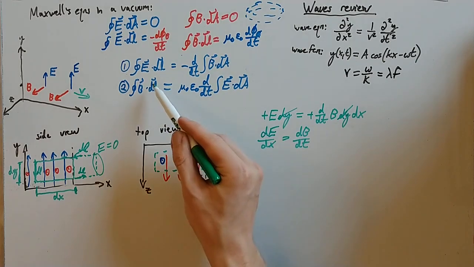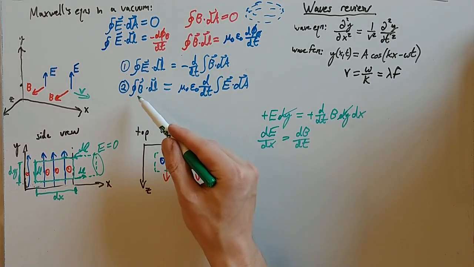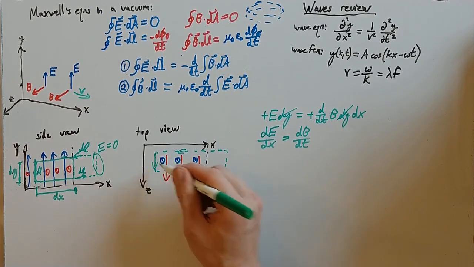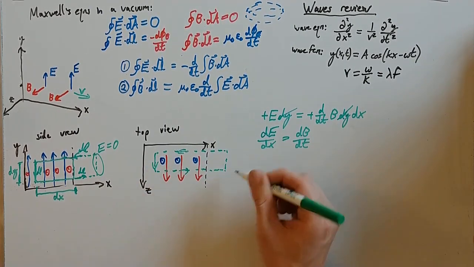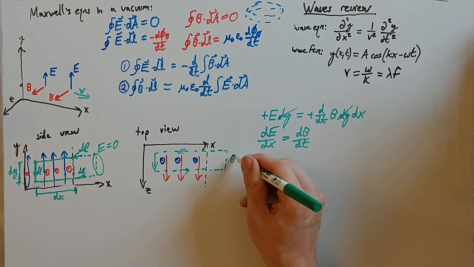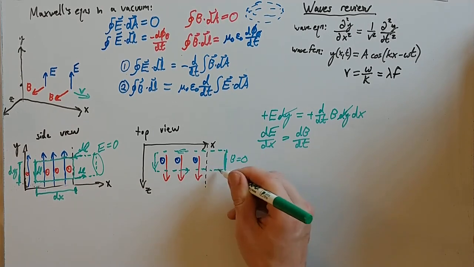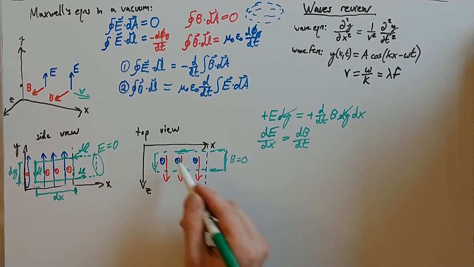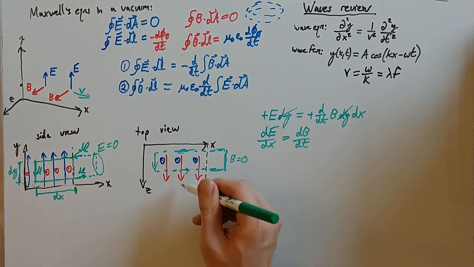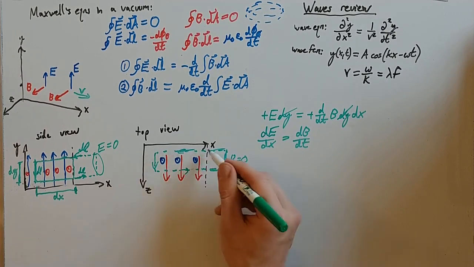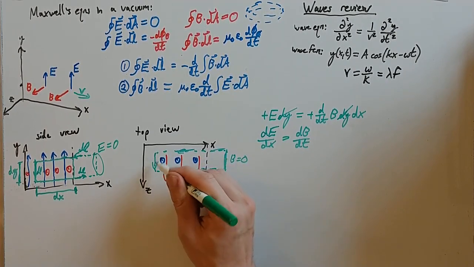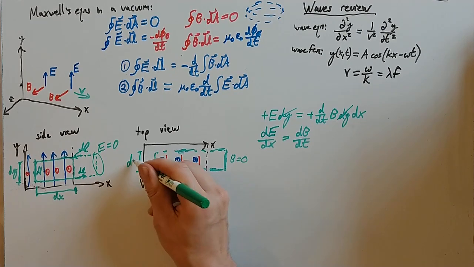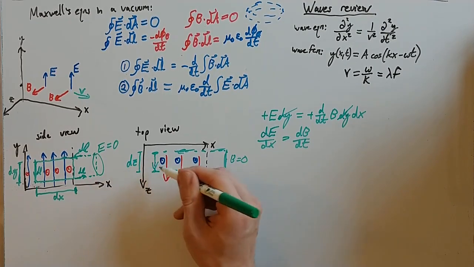So now I'm going to take the integral of B dot dl, and so if I walk around here, again, the dot product out here is going to give me 0, because B equals 0 out here. So no contribution there. Here, my loop is perpendicular to the B field, and so no contribution there. So the only contribution is coming from this distance I'll call dz, from here to here.